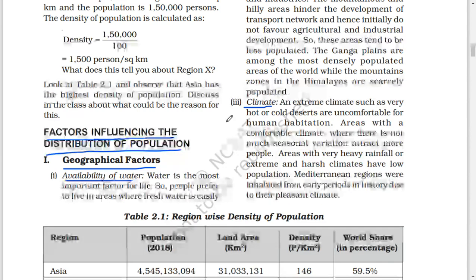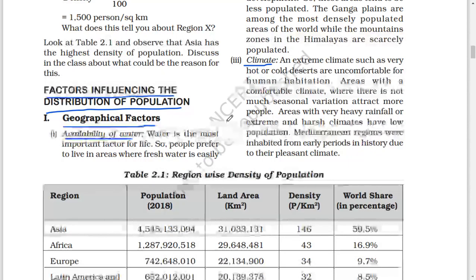3. Climate. Extreme climates such as very hot or cold deserts are uncomfortable for human habitation. Areas with a comfortable climate where there is not much seasonal variation attract more people. Areas with very heavy rainfall or extreme and harsh climates have low population. Mediterranean regions were inhabited from early periods in history due to their pleasant climate.